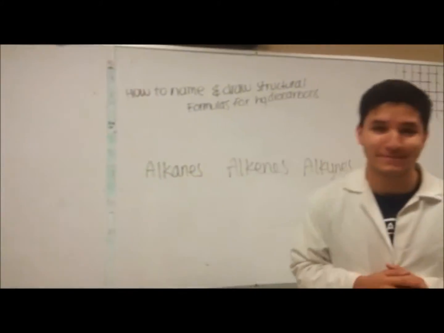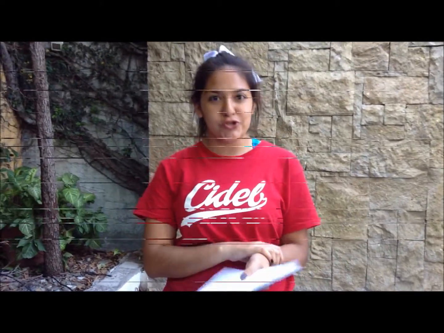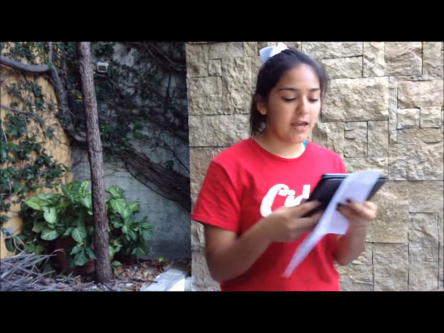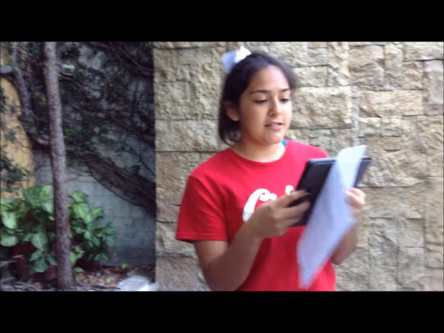Hi, my name is Natalia, and the objectives of this tutorial are to show you how to write the IUPAC names for hydrocarbons and how to draw their structural formulas. The IUPAC is the International Union of Pure and Applied Chemistry. It serves to advance the worldwide aspects of chemical sciences and to contribute to the application of chemistry in the service of humankind. IUPAC can address many global issues involving the chemistry sciences. IUPAC is best known for its work standardizing nomenclature in chemistry, and it was established in 1919.